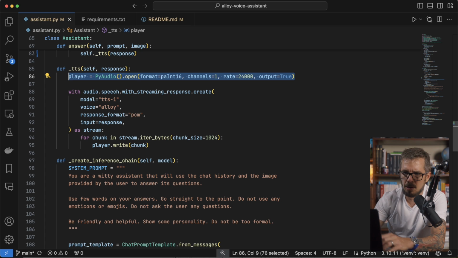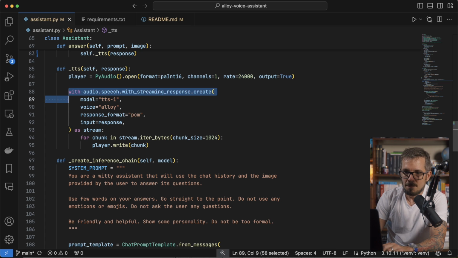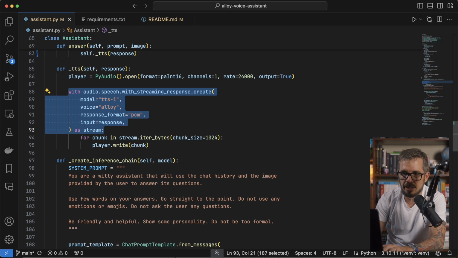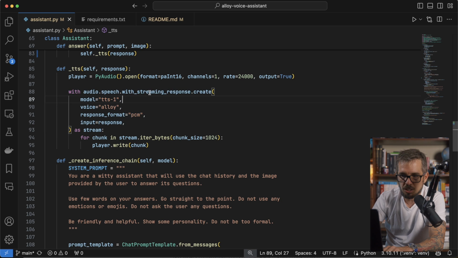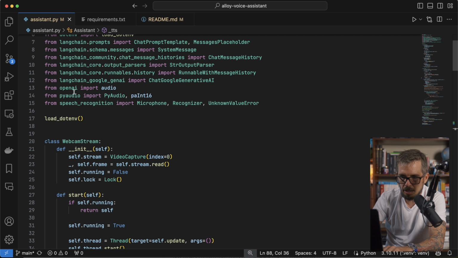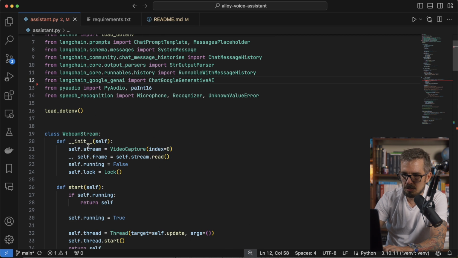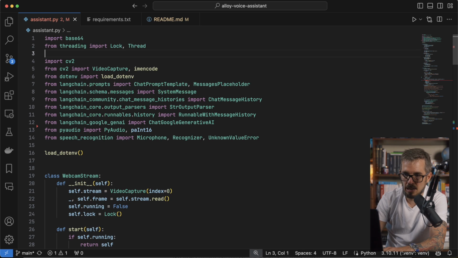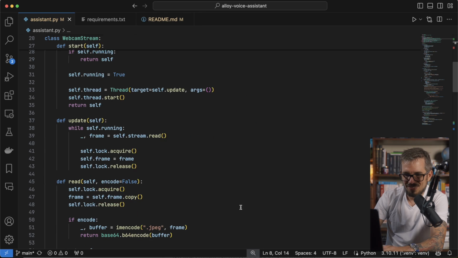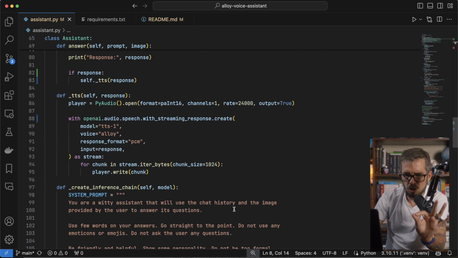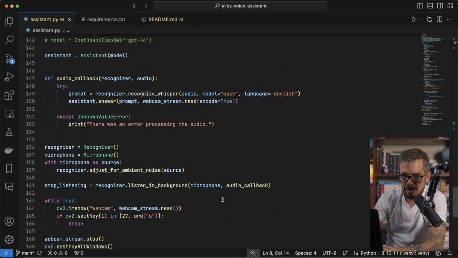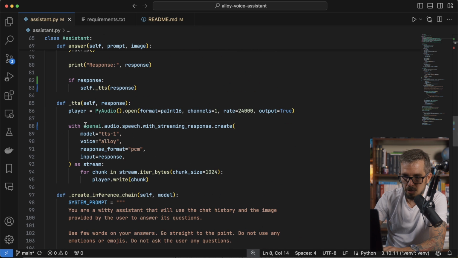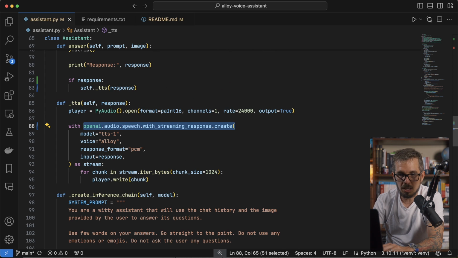And this is the configuration. You can look more about that in the PyAudio library, not interesting. This here is me talking to this audio.speech with streaming response. I think here it is. That's ugly, actually. I'm gonna just get rid of this and I'm gonna add it here just so it's a little bit clearer what is happening. OpenAI.audio. Well, I'm gonna have to import OpenAI now, obviously. So this way is a little bit more clear where that function is coming from. So now I have, where was I? Here I am. So I'm gonna be calling the OpenAI.audio.speech with streaming response create.